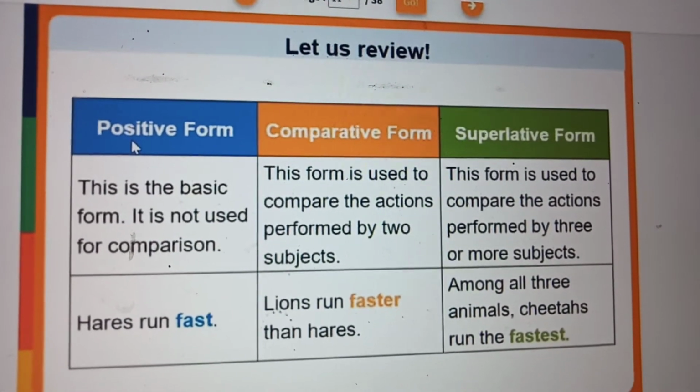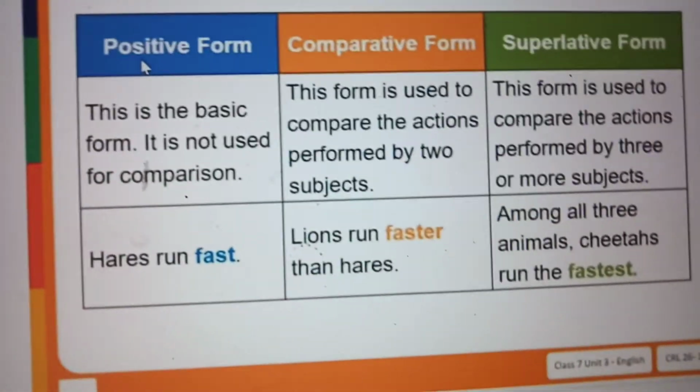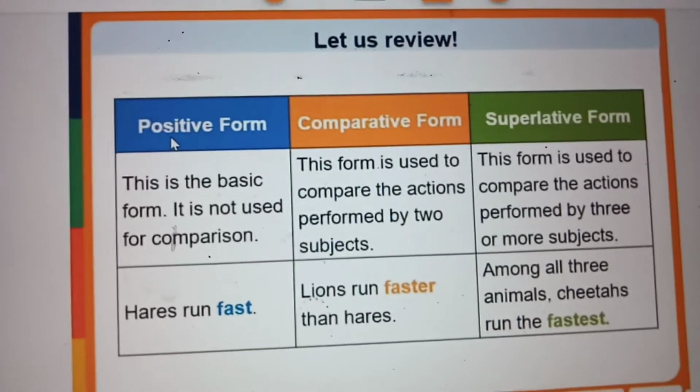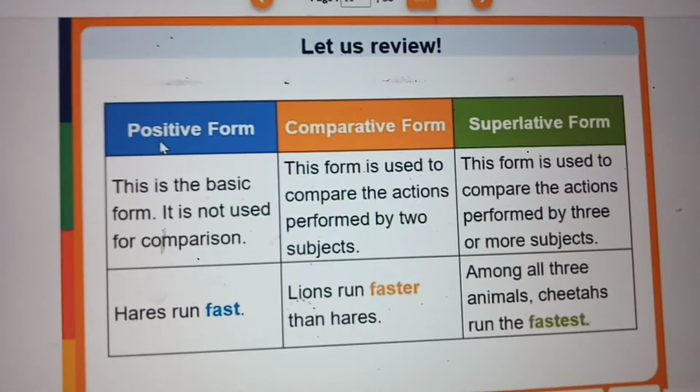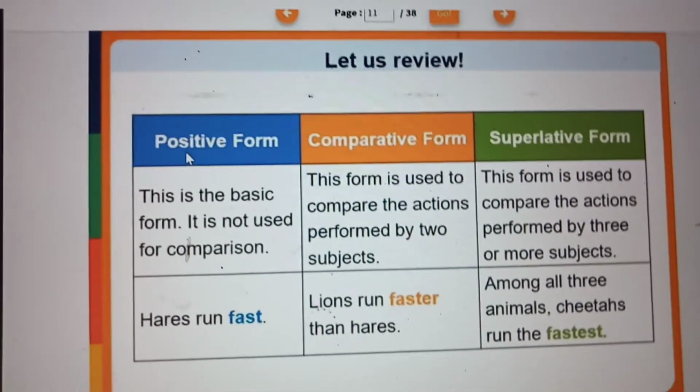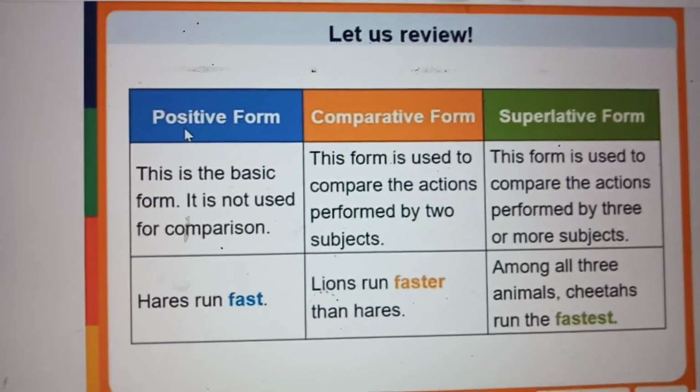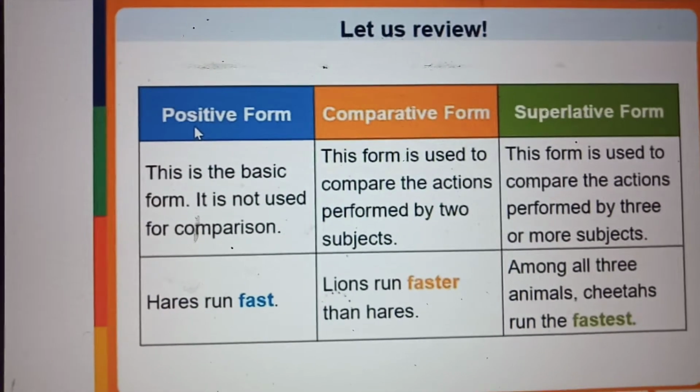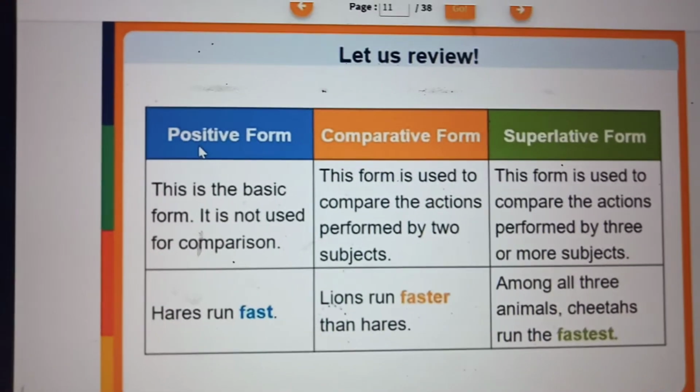Okay, so next is positive and comparative degree is explained now. See here, this is the basic form. It is not for comparison. Positive degree எப்போ யூஸ் பண்ணுறோம்? Beautiful, more beautiful, most beautiful. Beautiful எப்போ யூஸ் பண்ணுறோம்? We are not comparing anybody. Has runs, run fast. So that is not a comparison.